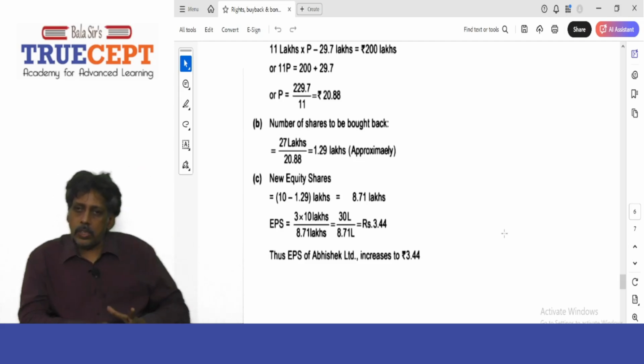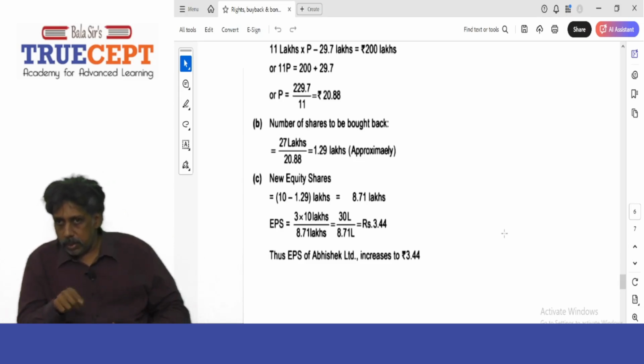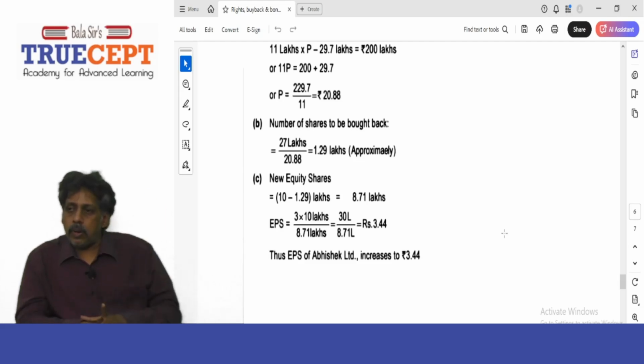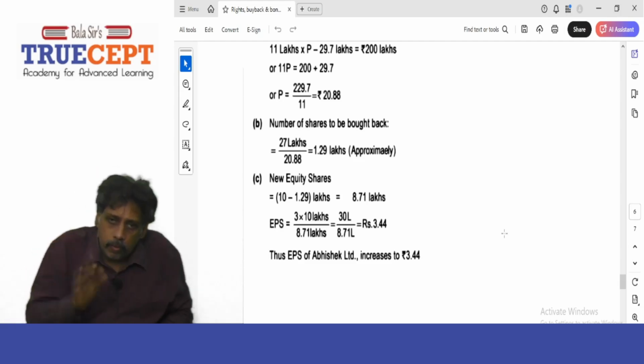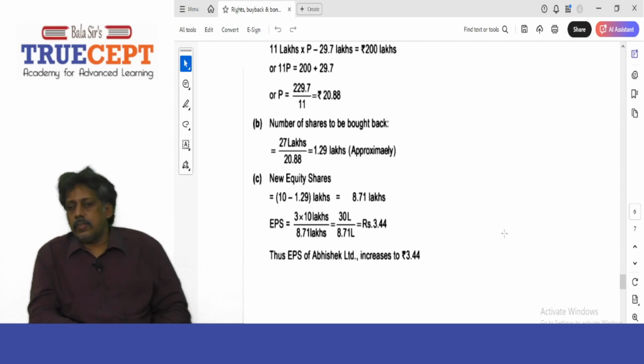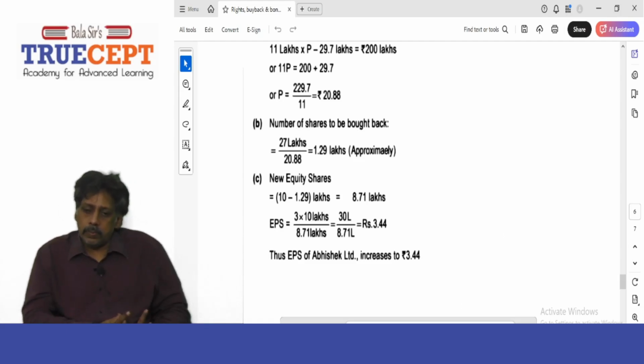The EPS is 3.44 per share, so it increases by rupees 0.44. Is that clear? So go ahead and jot down the solution in your notebook.